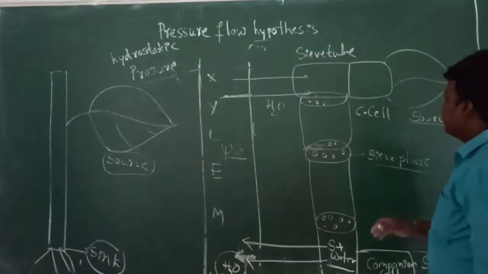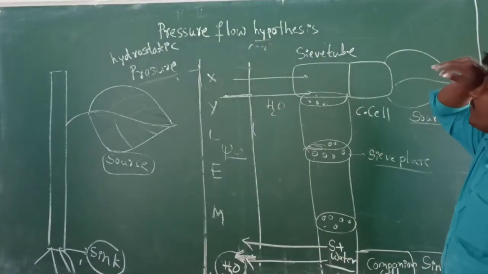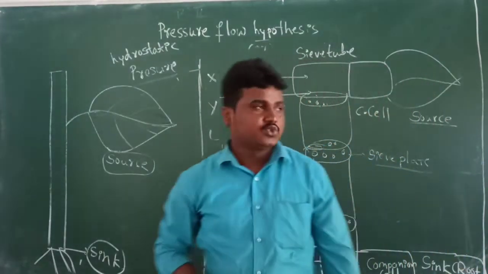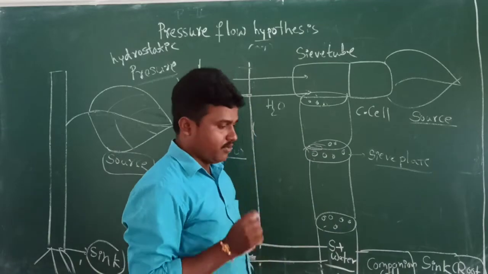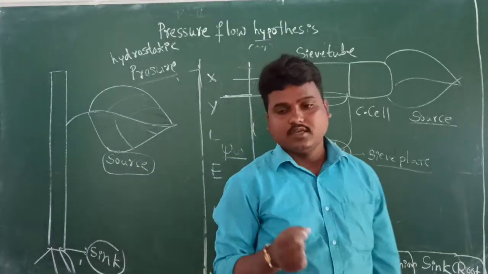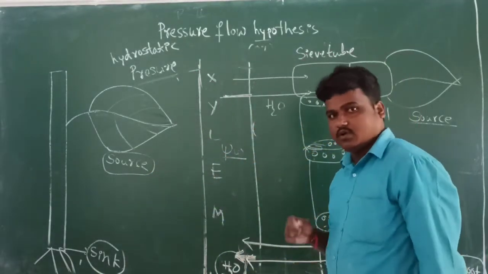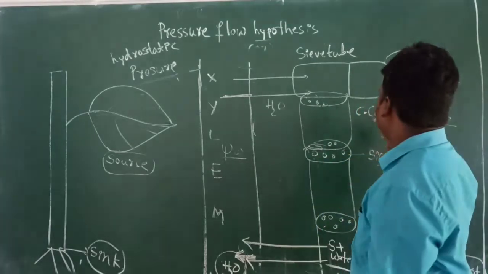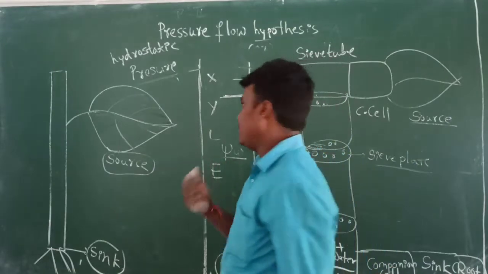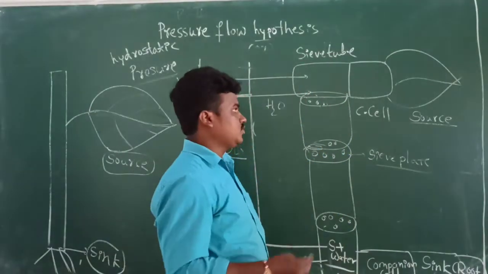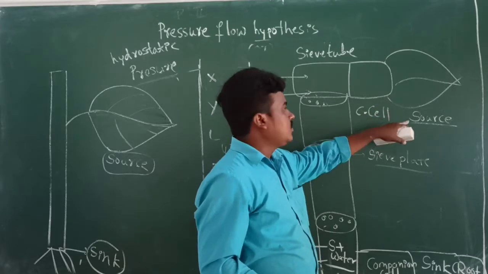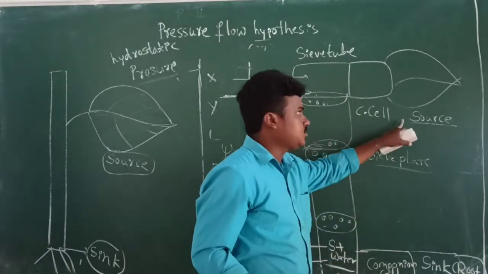The pressure flow hypothesis says that the glucose synthesized in photosynthesis is not transferred directly. The glucose is transferred in the form of sucrose, from source to sink.